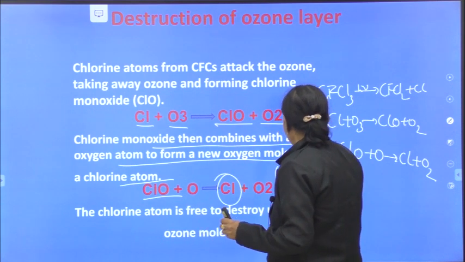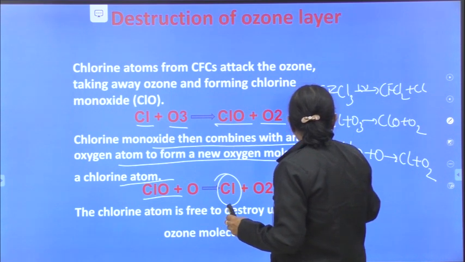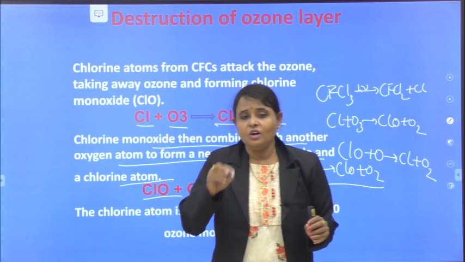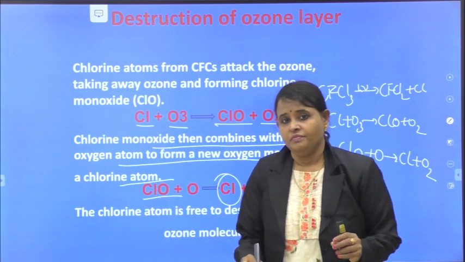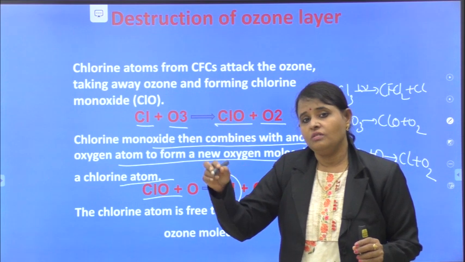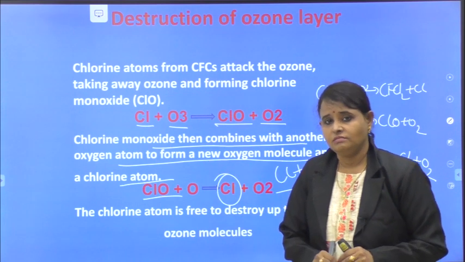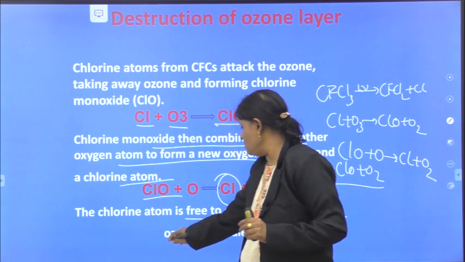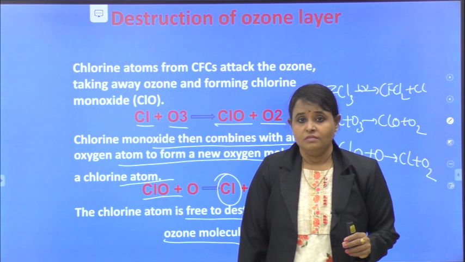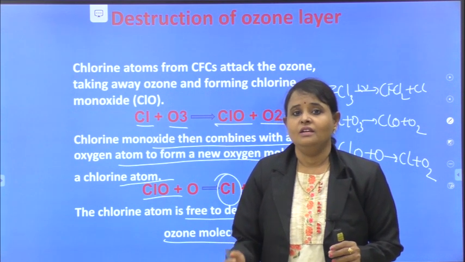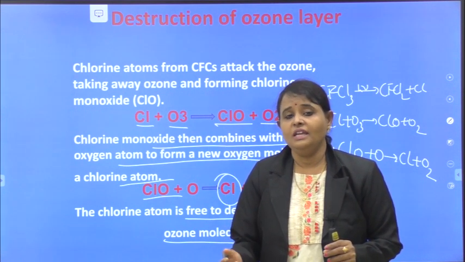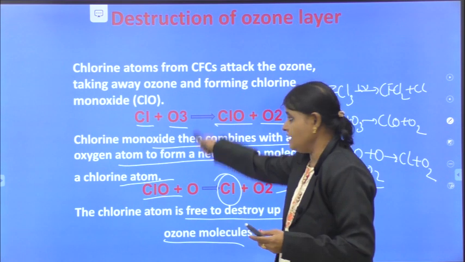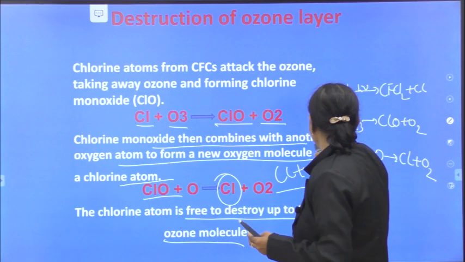This chlorine again went and reacted with ozone. Again the reaction continued, chlorine monoxide, oxygen. This reaction repeated thousands of times and lakhs of ozone molecules are destroyed. Understood? See, this chlorine atom is free to destroy up to 100,000 ozone molecules. That's why there is a dilution of ozone layer due to this chlorine. Is it clear for you now, students? After this,